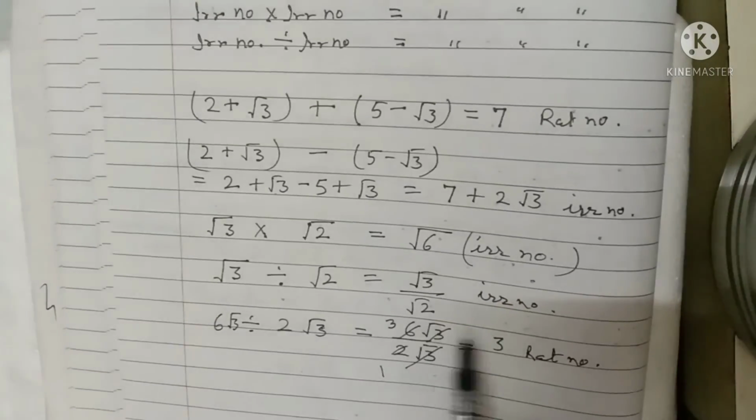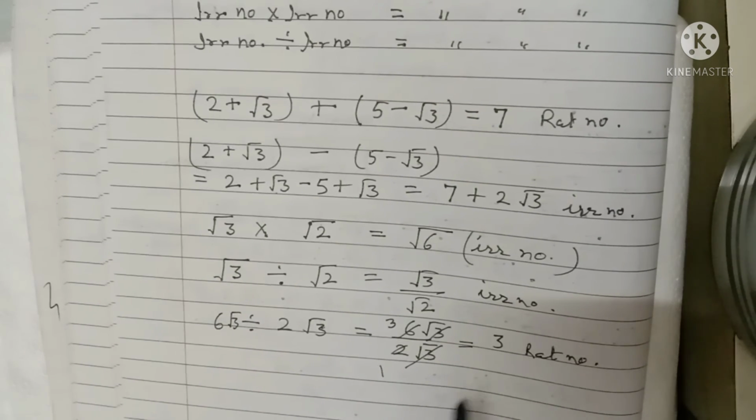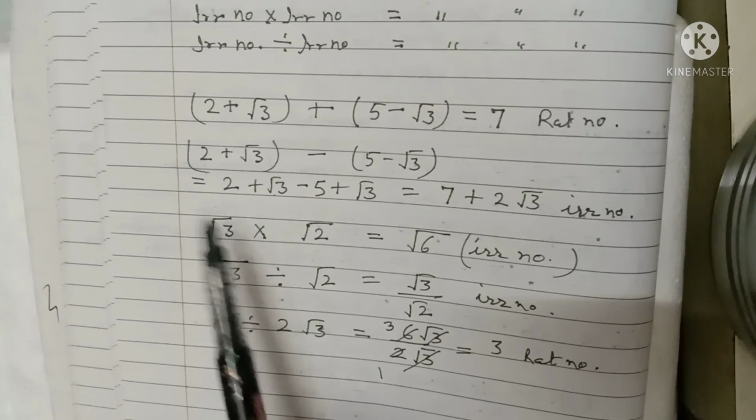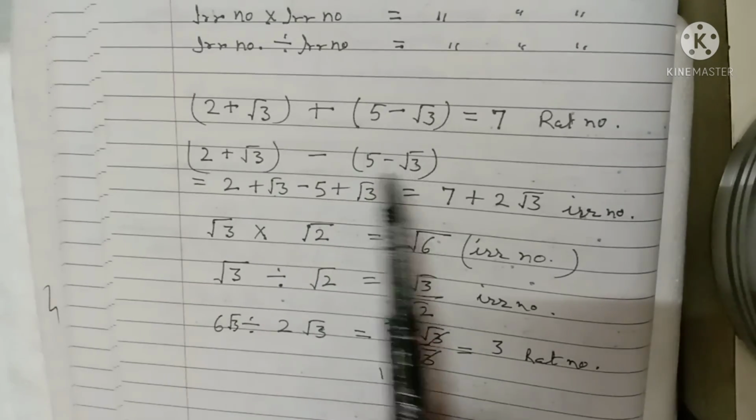So in different ways you can get a rational or an irrational number when two irrational numbers are operated on each other.